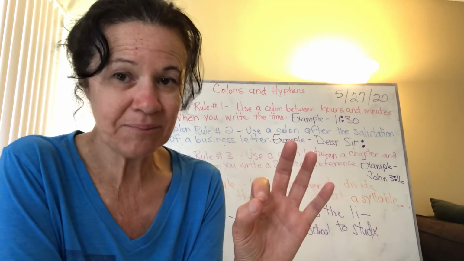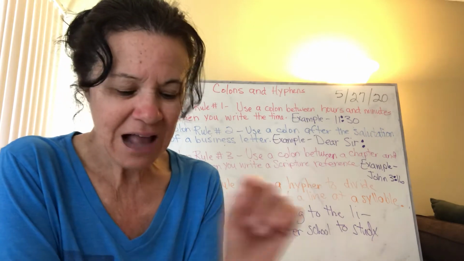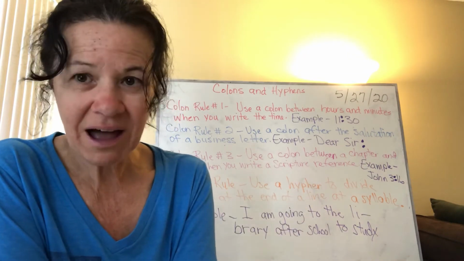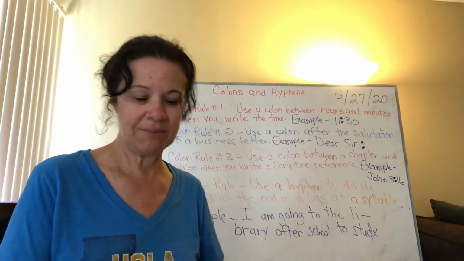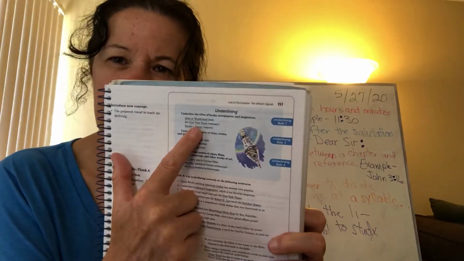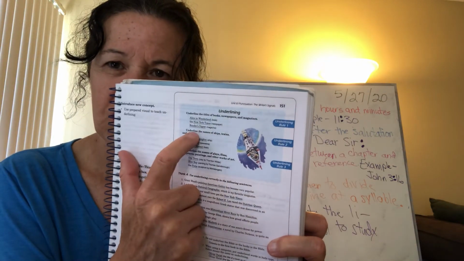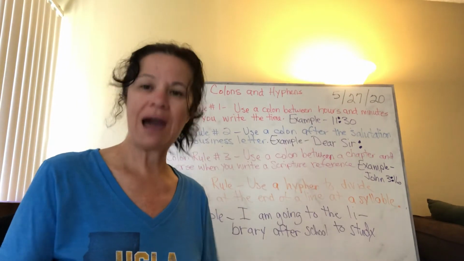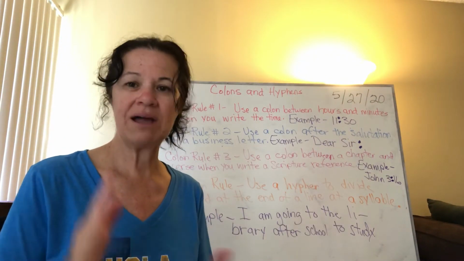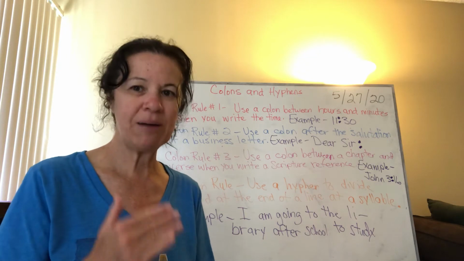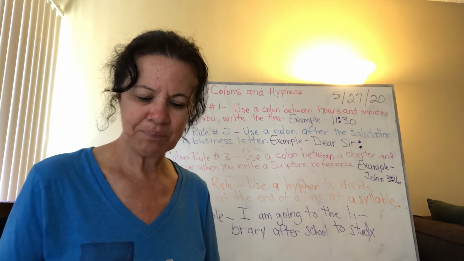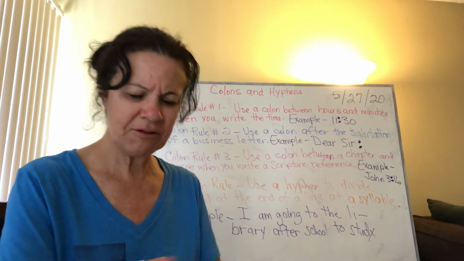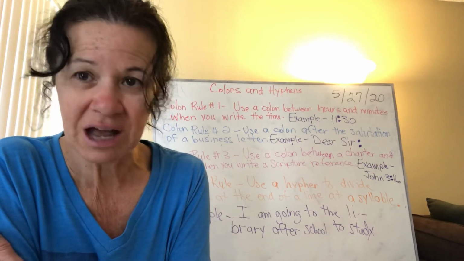You capitalize it because it's the name of a particular book, and you'd underline it. The New York Times, a newspaper, you capitalize New York Times, you'd underline it. I'm looking right here at these examples. The next one, Reader's Digest, which is a magazine, you underline it and you capitalize it. It's a proper noun. These are names of particular books, newspapers, magazines, all right? So whenever you see a title of a book, newspaper, magazine, it is underlined.